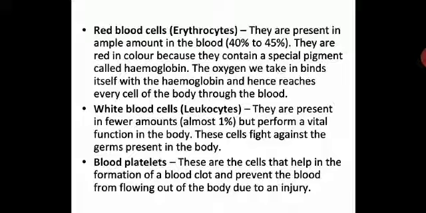The oxygen we take in binds itself with the hemoglobin. So the hemoglobin content is extremely important in red blood cells. Red blood cells contain hemoglobin, and hemoglobin helps in binding oxygen which is required by each and every cell of the body, and hence it can reach every cell of the body through the blood. So this is how RBC carries oxygen, because it has hemoglobin which gets attached to oxygen, and then it is possible for the oxygen to reach every part of the body, to each and every cell of the body.